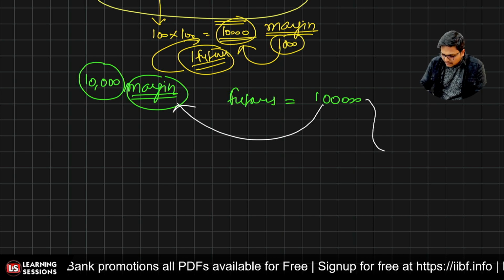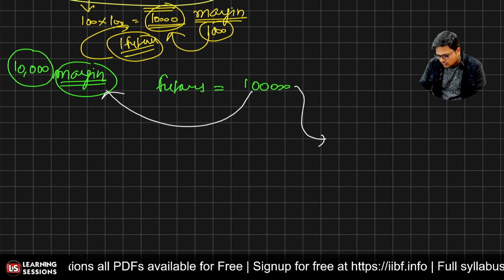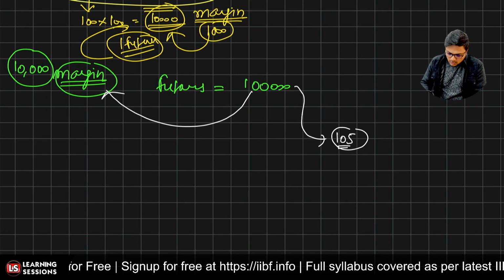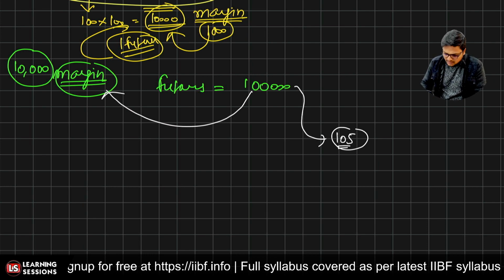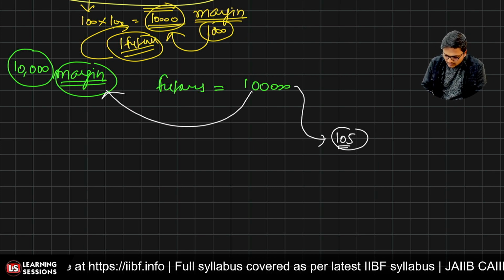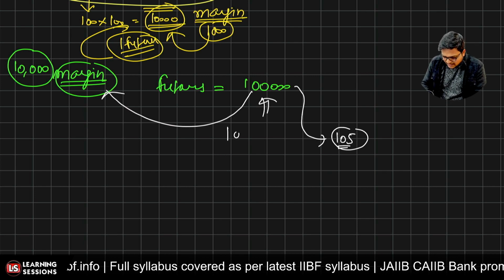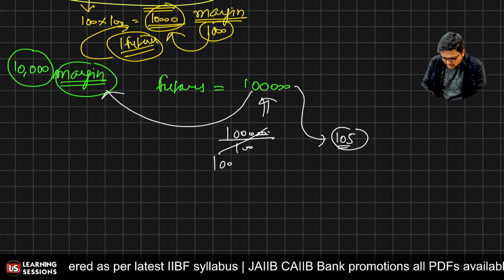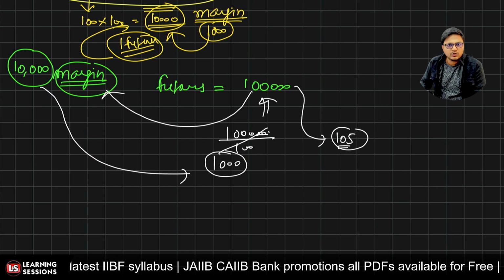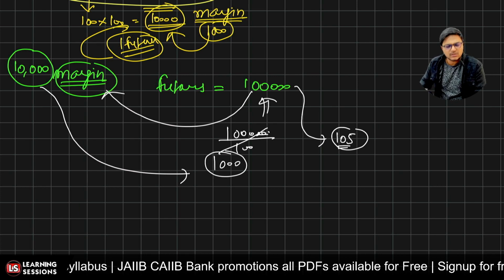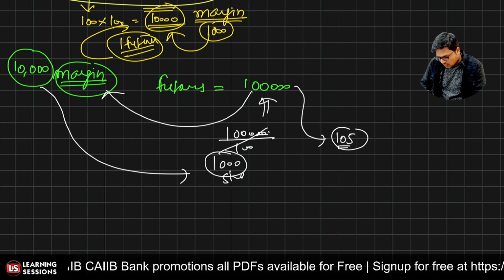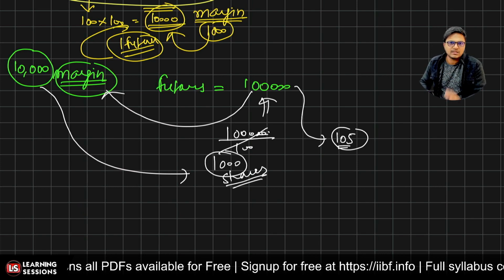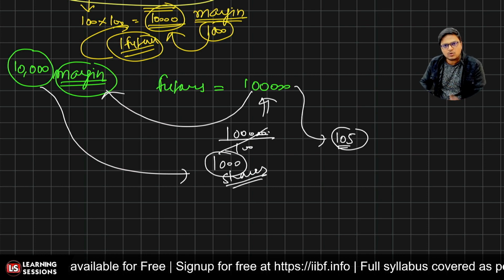Okay, now let's say the case that the price of one scrip grew to rupees 105. Now how many units were there in this particular futures? Total lots were 100 lots, but how many shares were being dealt? 1 lakh divided by 100, that is equal to 1000 shares. So just by paying margin of rupees 10,000, you have the hold of 1000 shares over there, but you're not the owner of these shares. These shares are bought in your name, but you're not the true owner of these shares.